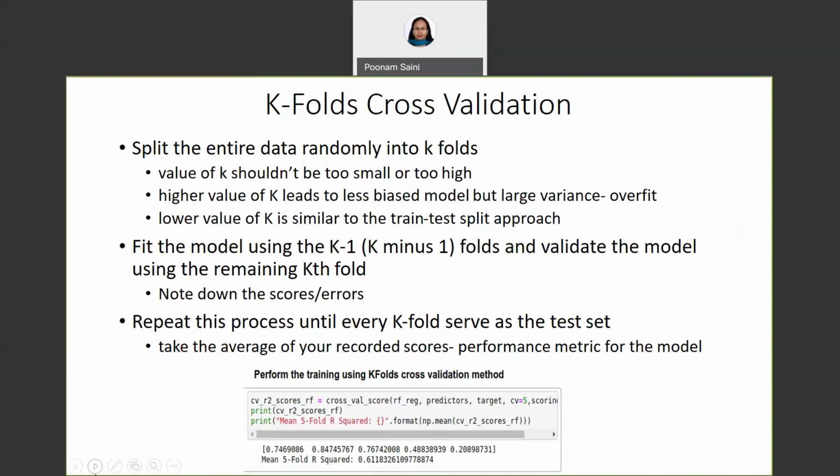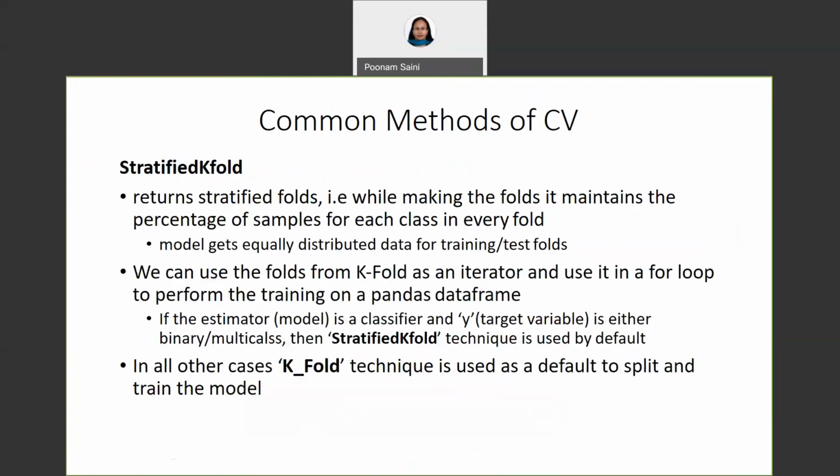So you can perform this training using the k-fold cross validation method, as in this snapshot from scikit-learn. We can see that we print the mean 5-fold R squared value, which means that we have kept the value of k to be 5. Now another version, similar to this k-fold cross validator, is stratified k-fold, which returns stratified folds, which means that while making the folds, it is going to maintain the percentage of samples for each class in every fold, so that the model gets equally distributed data for training as well as the test fold.